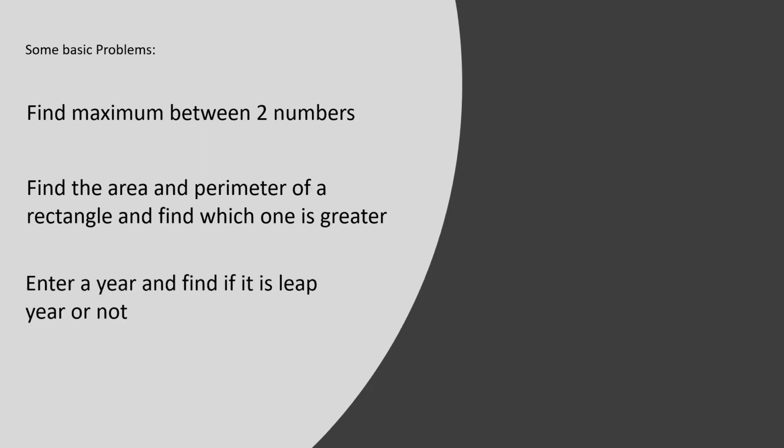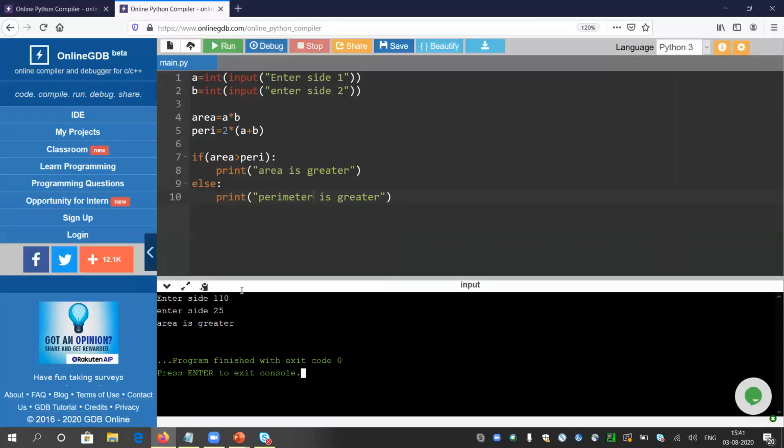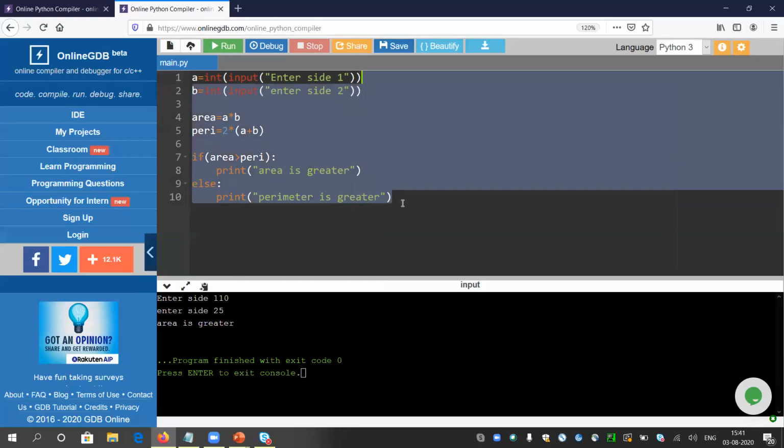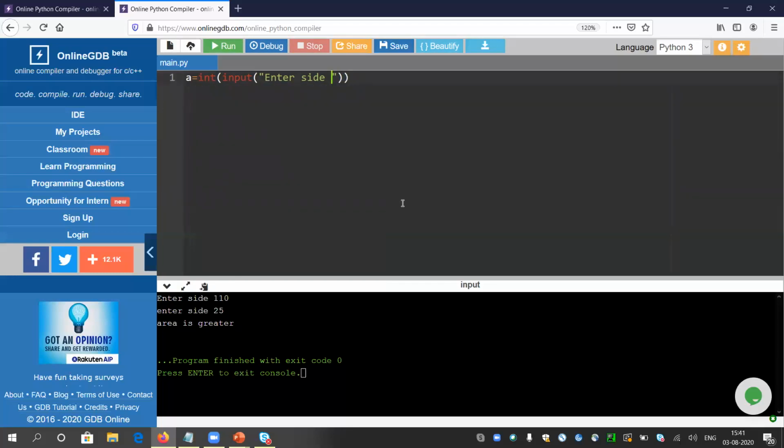So the next problem is enter a year and find if it is a leap year or not. So to check the leap year, I need to take only one input from the user. Let me take one input, enter the year. So what is the definition of leap year? If a year is divisible by 4, then it is called a leap year.